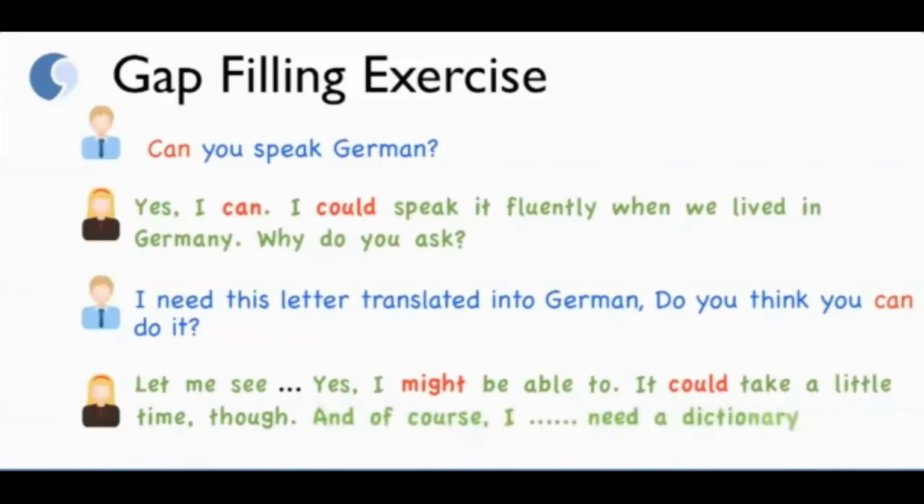And of course I need a dictionary too. I may need a dictionary too. I borrow yours. May I borrow yours? Of course.